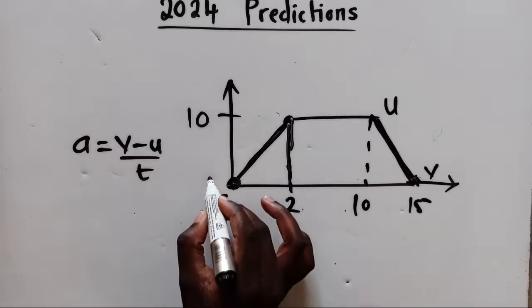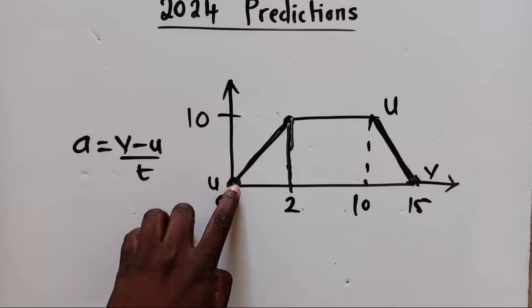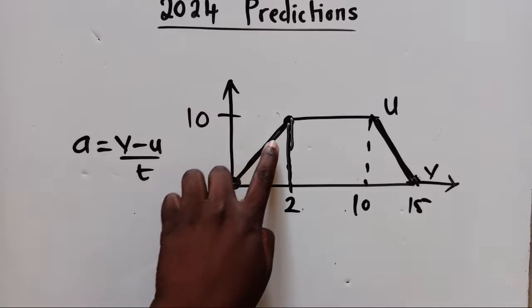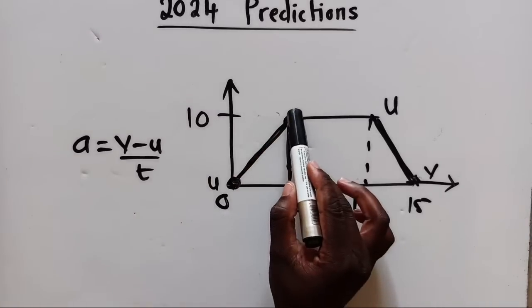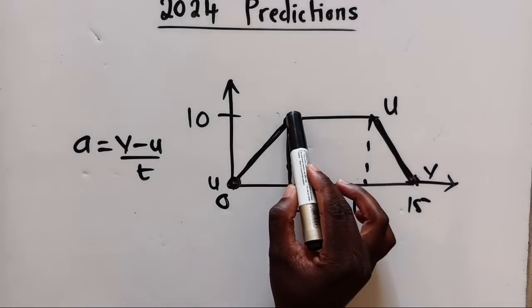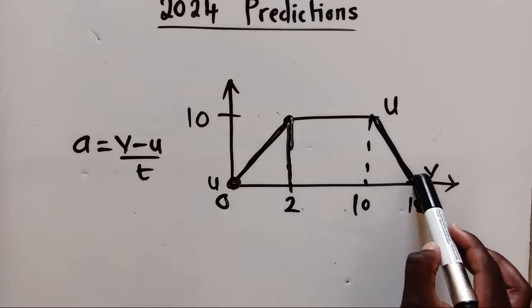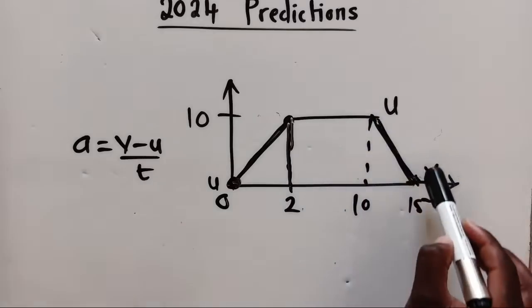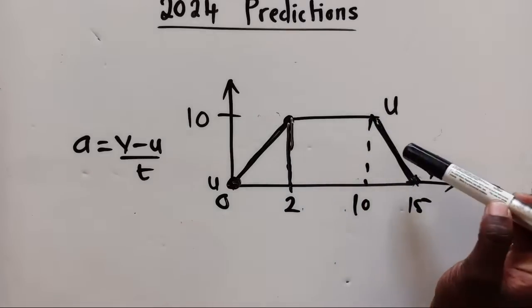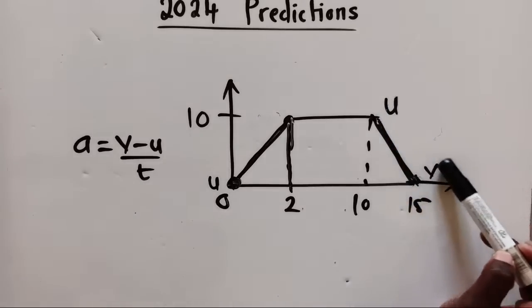Remember, for acceleration, initial will be here. Look at this. Imagine you're starting from here. This is your starting point, initial. You go all the way up to here. This is your final. You've reached here. Now, if you want to go down, where do you start from? You start from here, going down up to here. That's the final. You see? Start, stop here. So our initial velocity will be here, and our final velocity will be here.